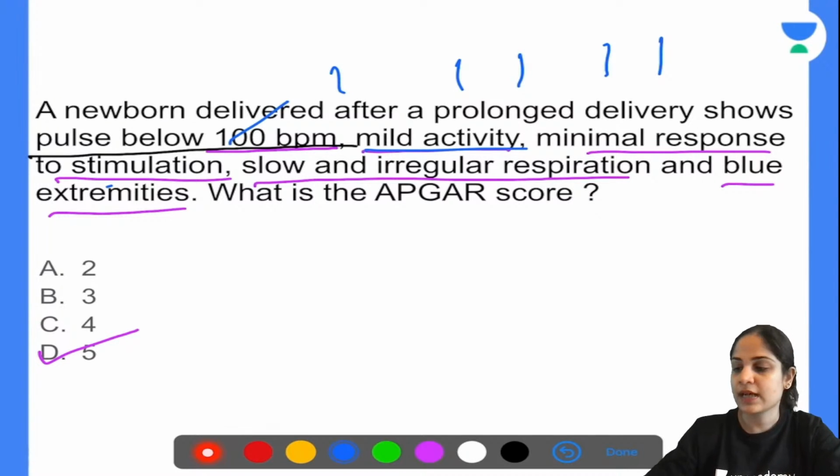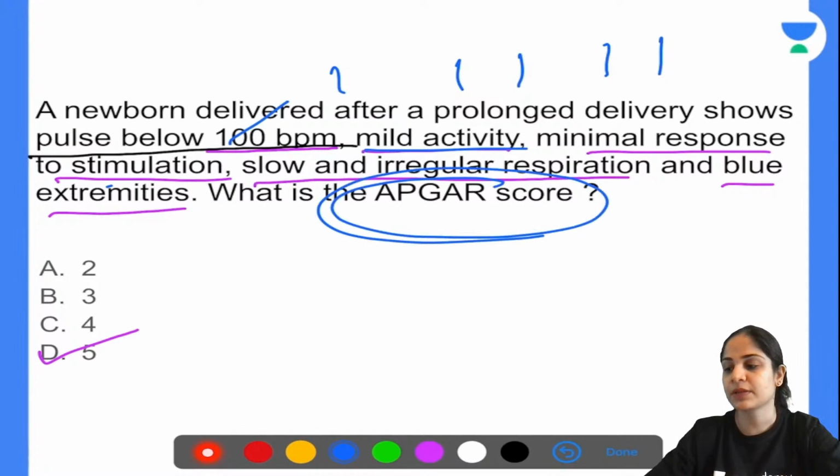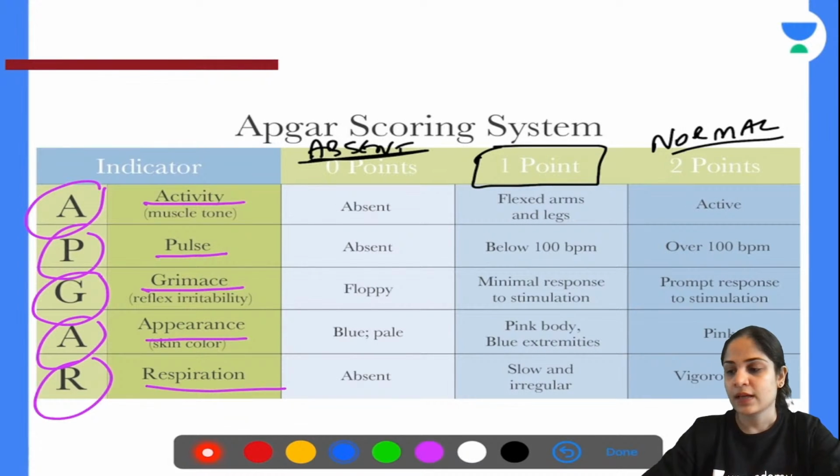All right. So the answer over here is 5 points. It's very easy to remember the APGAR score. The only thing you need to remember is the mnemonic of APGAR: activity, pulse, grimace, appearance, and respiration.